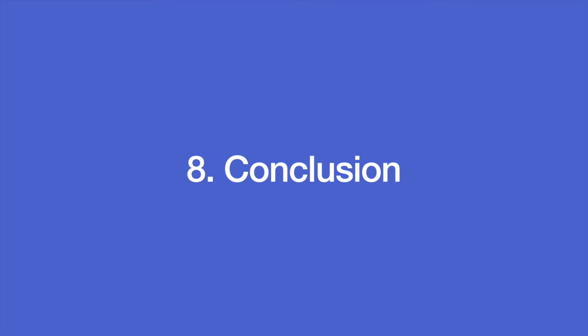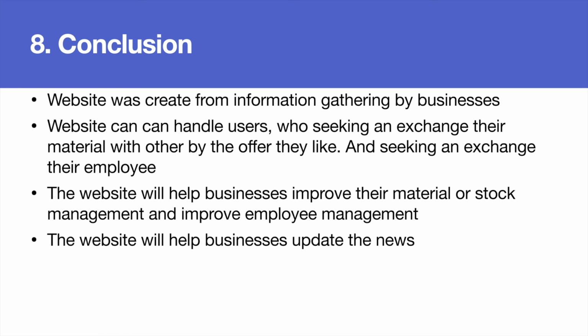The conclusion: after gathering information from the restaurant and beverage business, the result is to create a website for exchange. Now the website can handle users coming to exchange materials with others, and the offer can be money or other material that they like, and they can also make an exchange for employees.